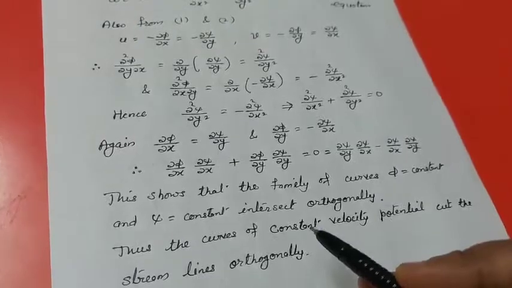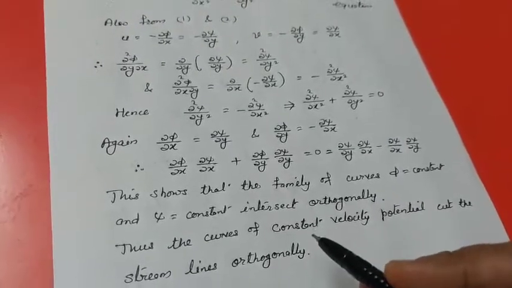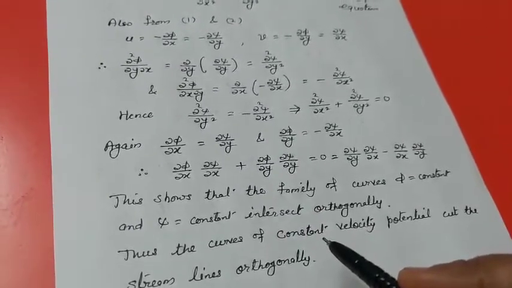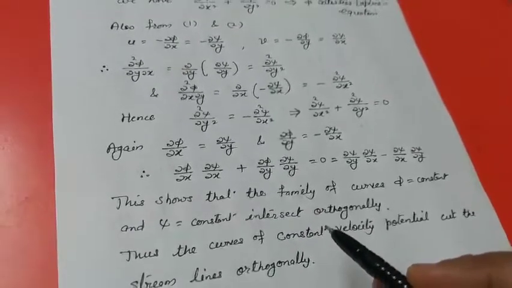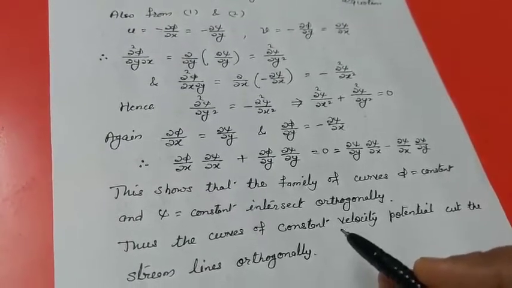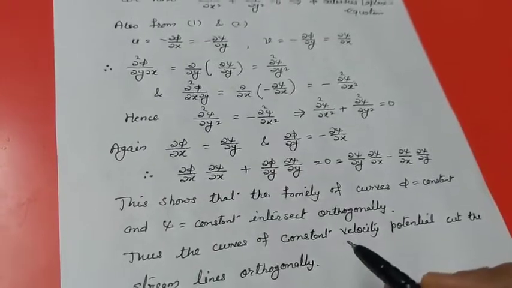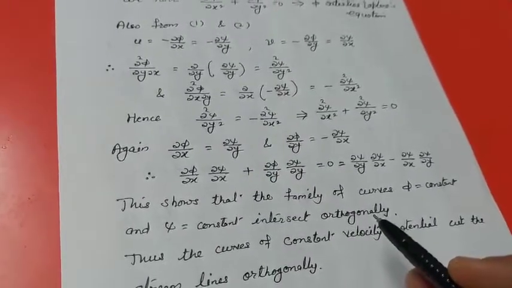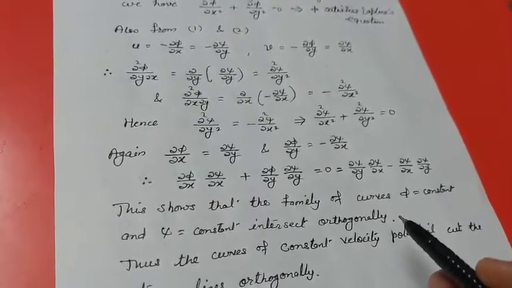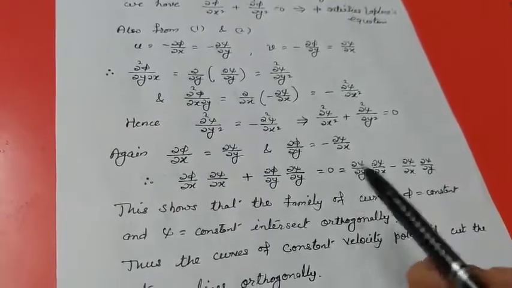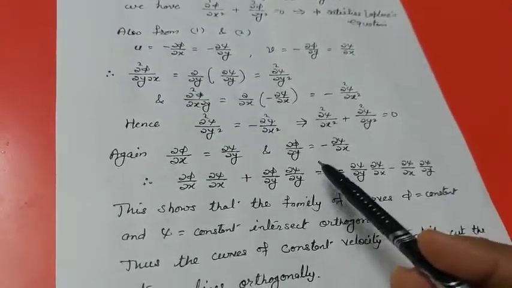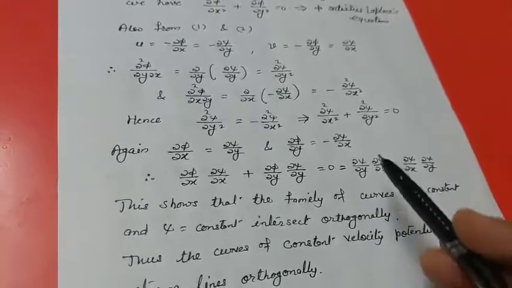Finally, we say that the stream function ψ exists whether the motion is irrotational or not. Secondly, the velocity potential φ can exist only when the motion is irrotational. Thus, in the case of irrotational motion, φ and ψ satisfy Laplace equation, and the condition ∂φ/∂x is equal to ∂ψ/∂y and ∂φ/∂y is equal to minus ∂ψ/∂x holds. Good.